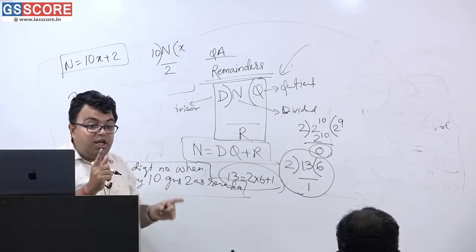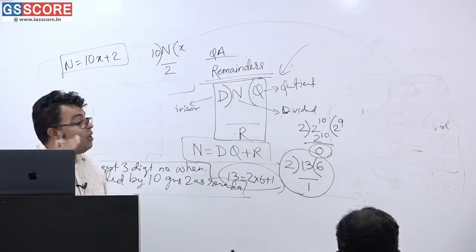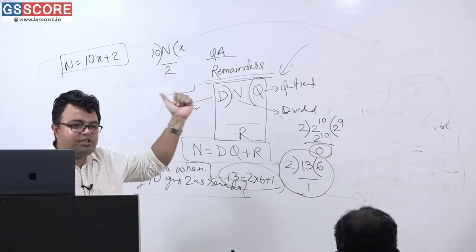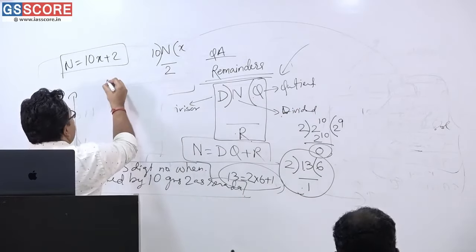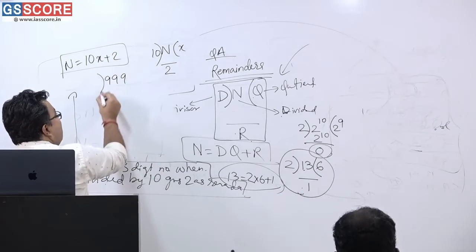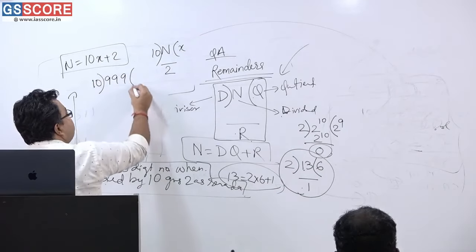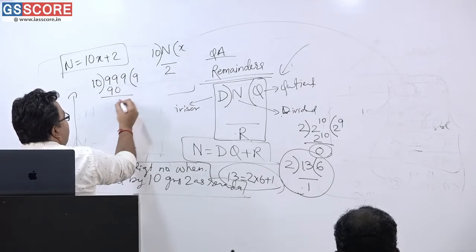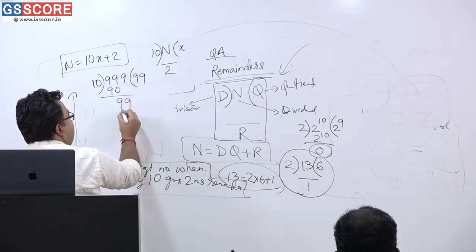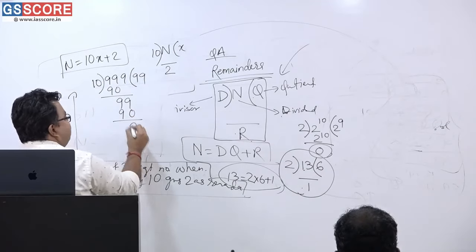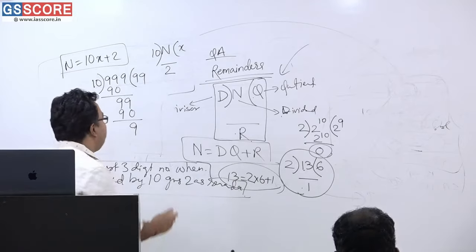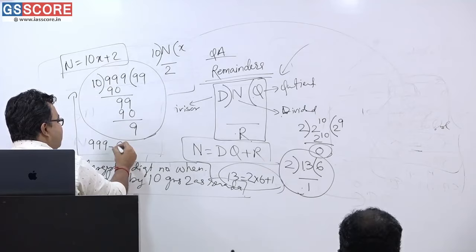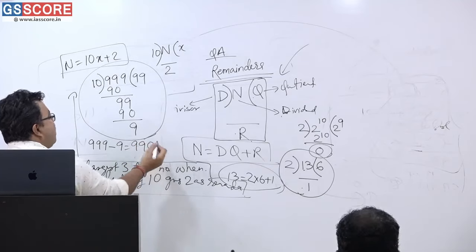So what are you going to see? You are going to do only one thing. And what is that? Application of the second one. This is the first one and the second one's application is here. Please see. The largest 3-digit number is 999. Am I correct? When you divide it by 10, you see what exactly is the remainder. 10 times 9 is 90, and here is 99. So 10 times 9 is 90. So here is 9. So we can say what? 999 minus this 9 is equal to 990, which is well divisible by 10.